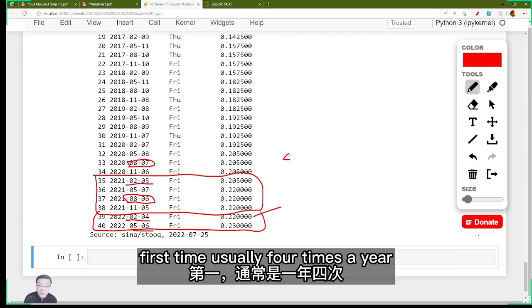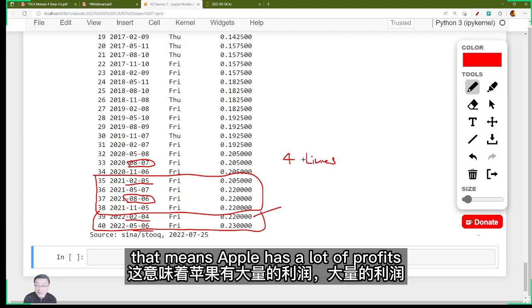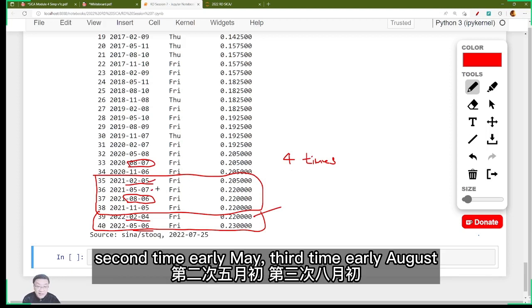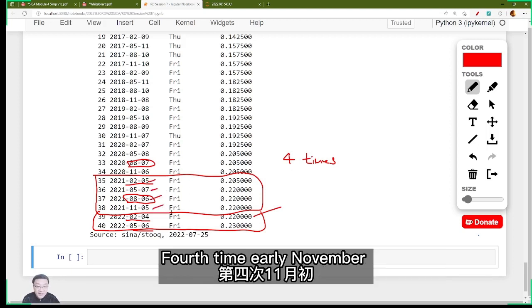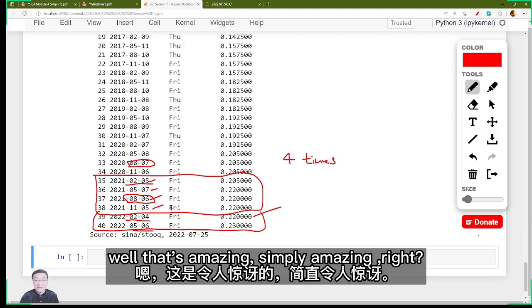Usually 4 times a year. Amazing, right? That means Apple has a lot of profits. First time, early February. Second time, early May. Third time, early August. Fourth time, early November, right? Wow, that's simply amazing, right?